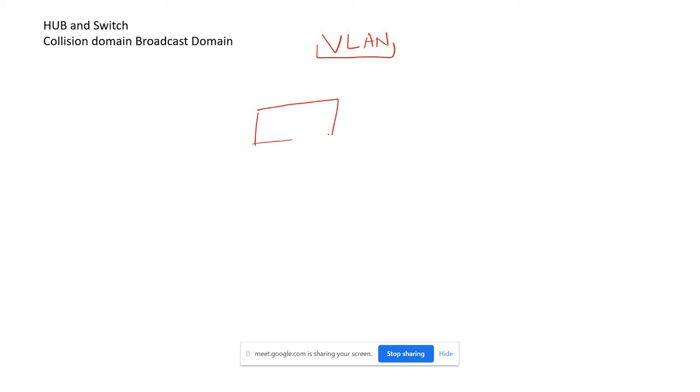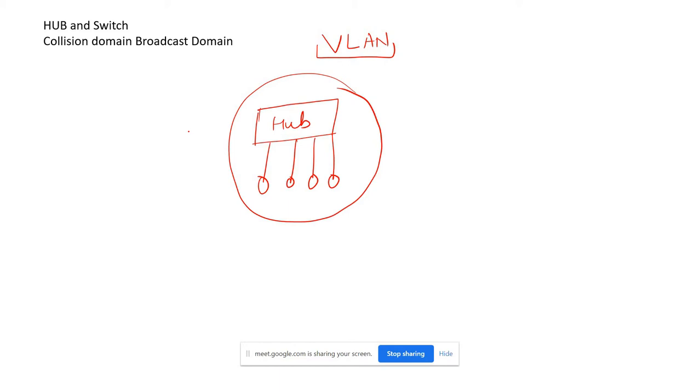Whenever we have a hub, there are multiple ports, right? And multiple hosts are connected through these ports. Suppose this is a hub. In the case of a hub, this is one single collision domain. Okay, single collision domain.